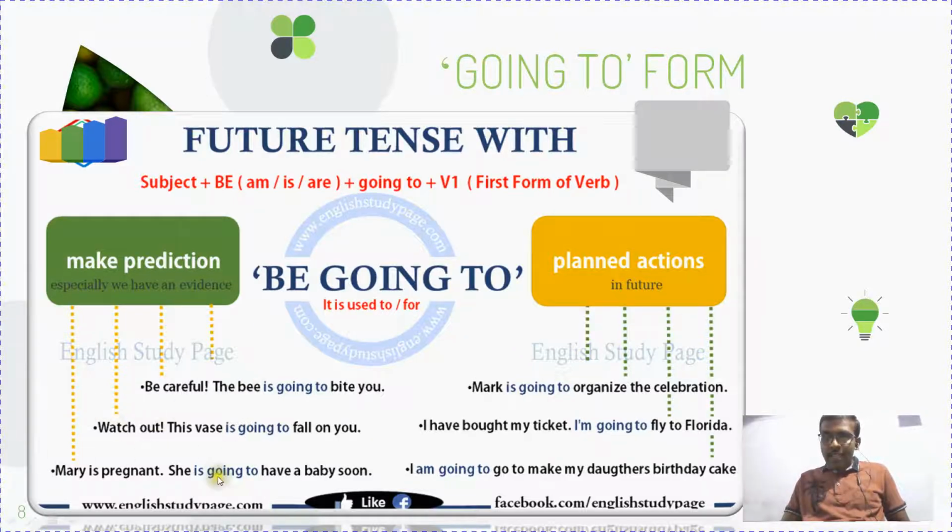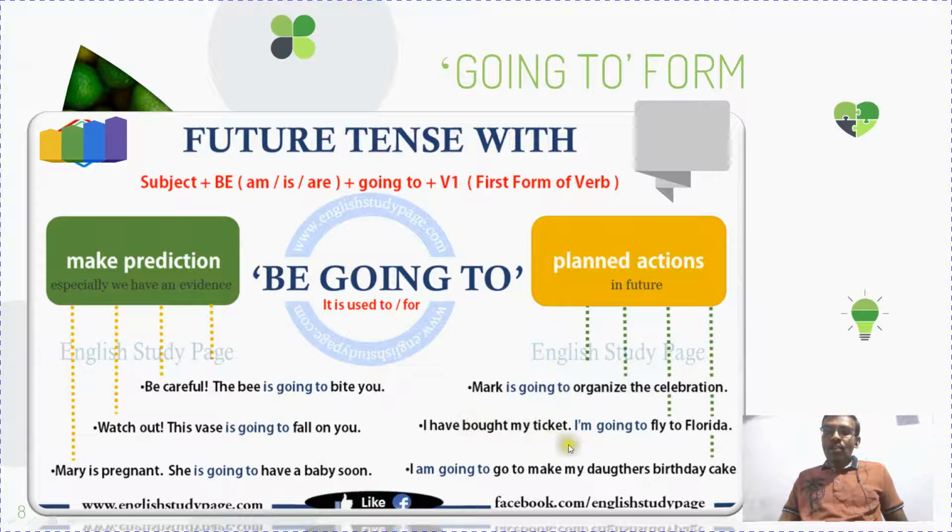So in the next case, planned actions. What are planned actions? Planned actions will be carried out in the future only, not in the past or the present, right? If you are planning for something that will happen in the future, it will happen in the future only. So Mark is going to organize the celebration. He is going to organize the celebration in the future, not in the present or the past. Going to organize some functions in the future.